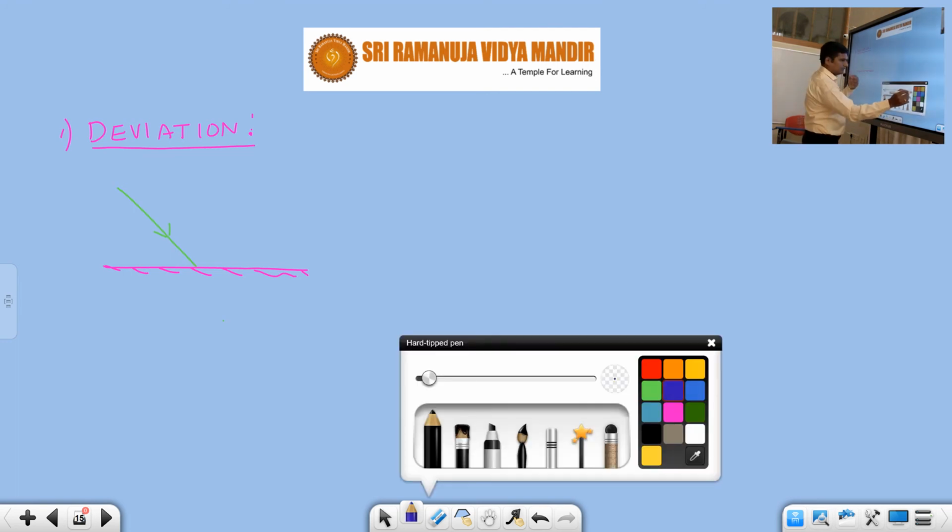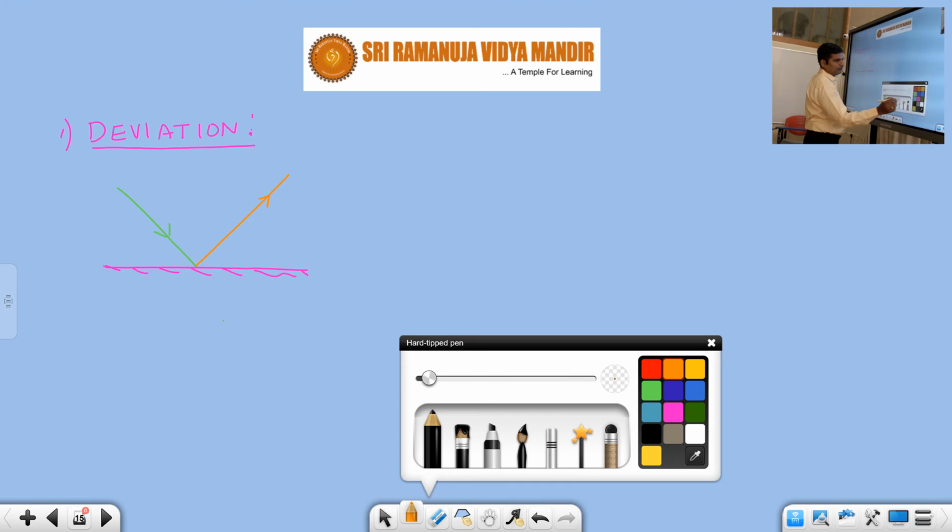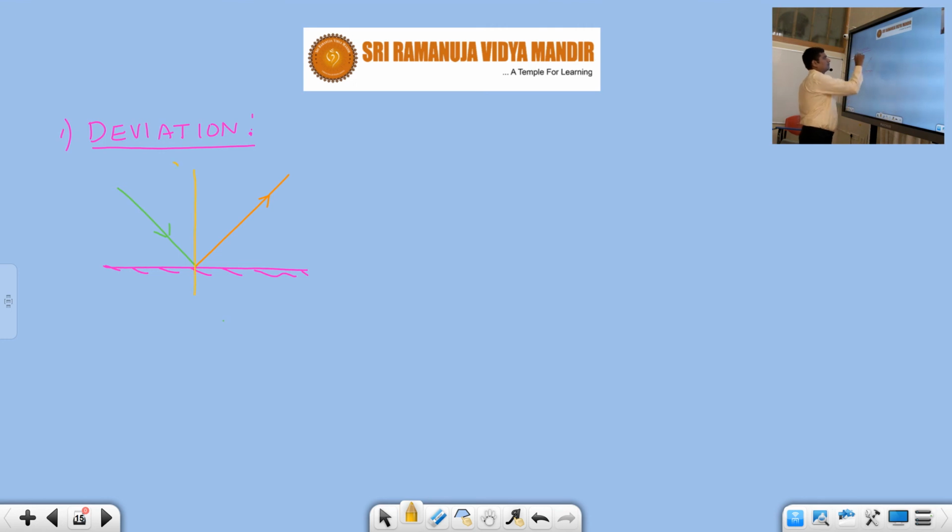Now what will happen? According to the law of reflection, there will be a reflected ray like this, and we know this is called the normal. We should always measure the angles from the normal. The angle of incidence is the angle between the incident ray and the normal. And what is the angle of reflection? It is the angle between the reflected ray and the normal.